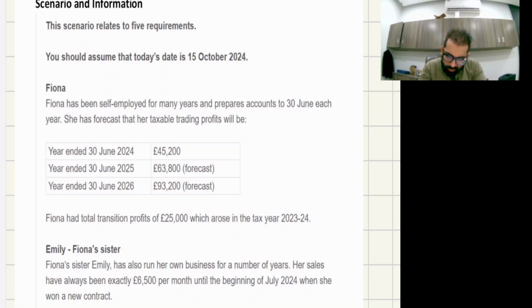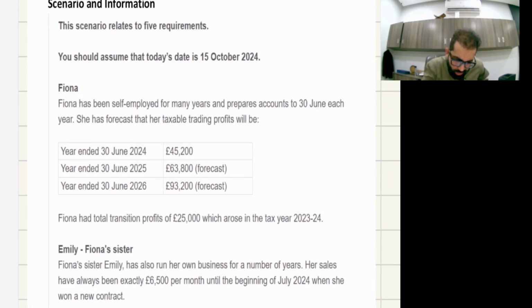Fiona has been self-employed for many years. Self-employed means it's a question of trading income, and she prepares accounts to 30th June. See, the accounting period is different and the fiscal year is different. Our fiscal year is 6th April to 5th April, or if you round it off, you call it 1st April to 31st March. But the accounting date is ending on 30th June.